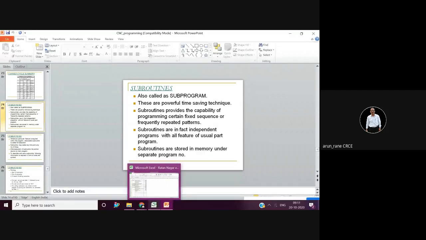It is also called a subroutine. Sometimes it is also called looping or macro. There is a slight difference between subprogram, loop, and macro, but right now you can consider it as one only.